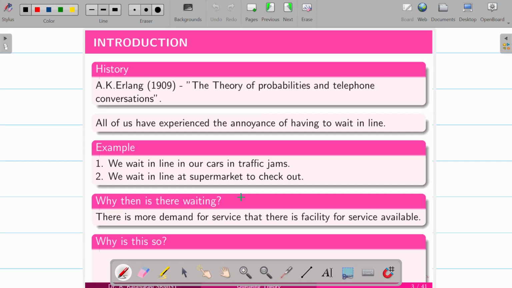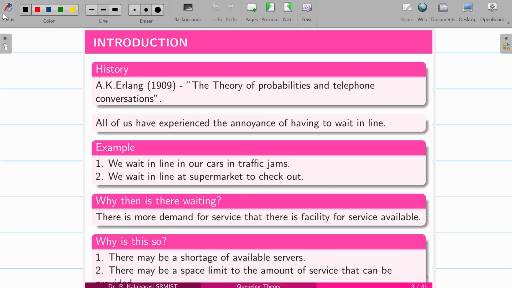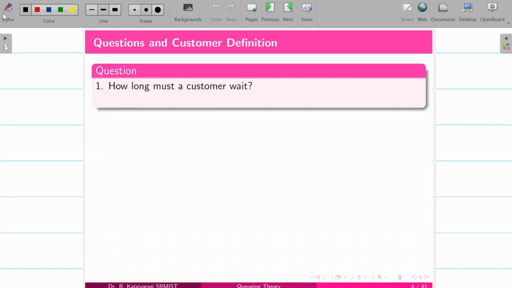There is a demand for service where the facility for service is available, so why does this happen? There may be a shortage in the availability of service, and there may be a shortage of space, which limits the amount of service that can be offered. Based on this, the questions and the customers are defined.